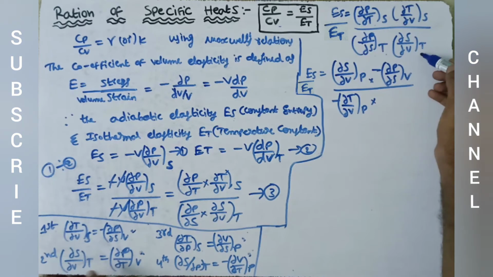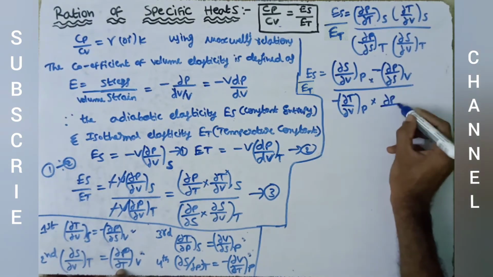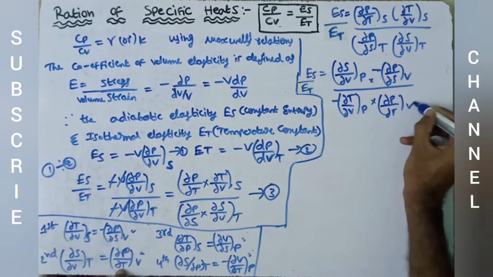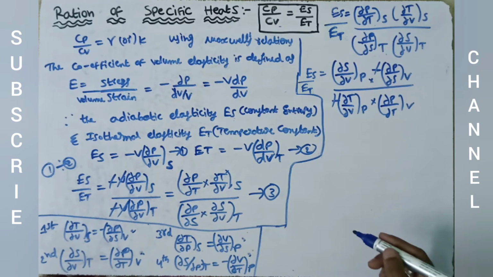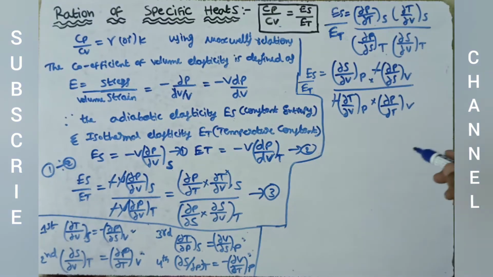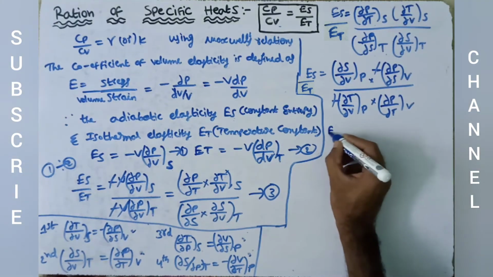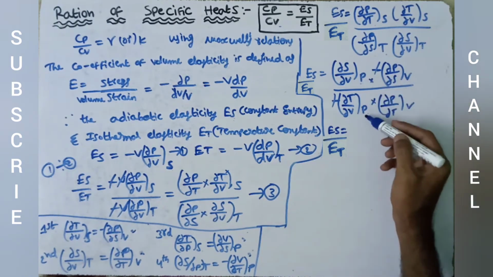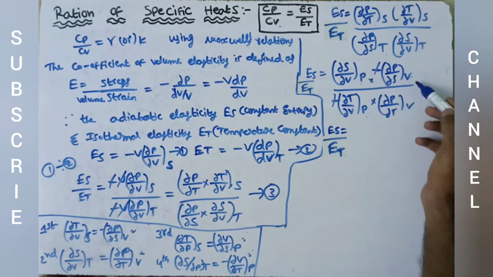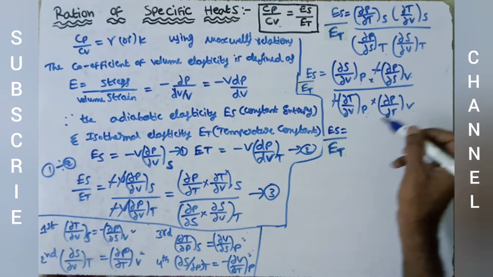here in this place dou S by dou V where temperature is constant, we write dou P by dou T where volume is constant. Minus minus gets cancelled. When we observe, this term and this term are at constant pressure, and these two terms are at constant volume.